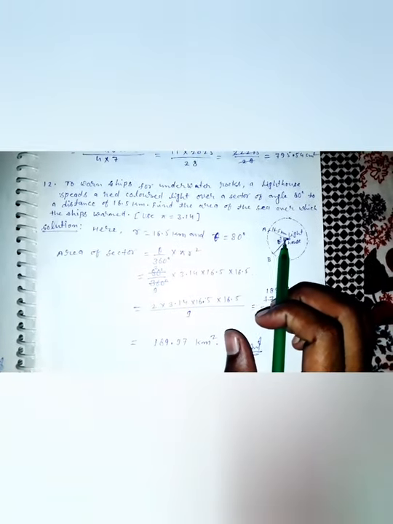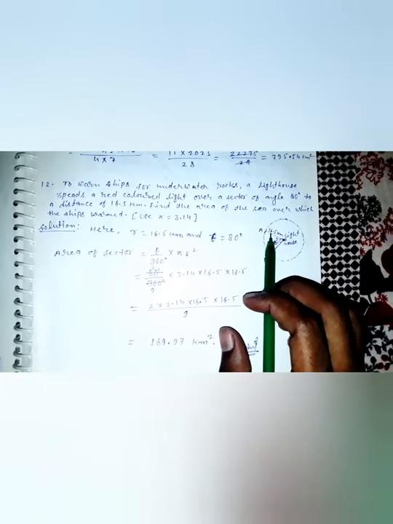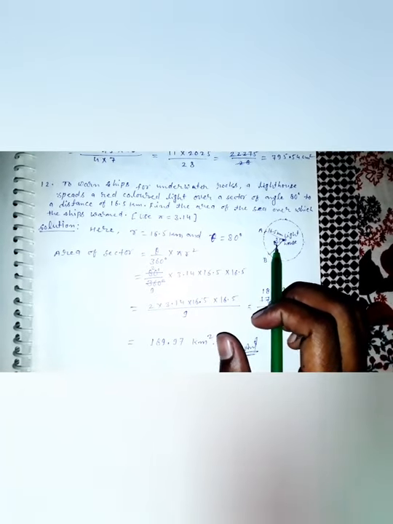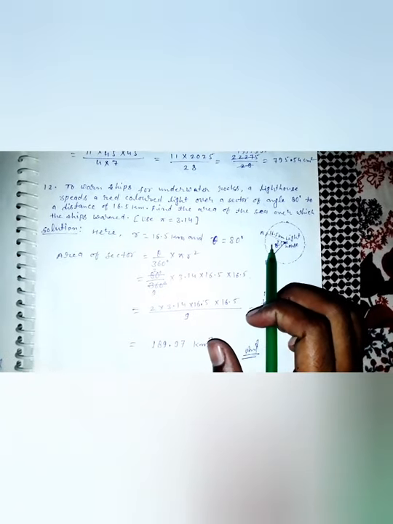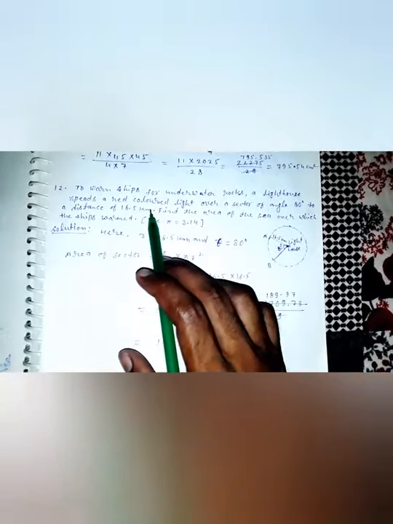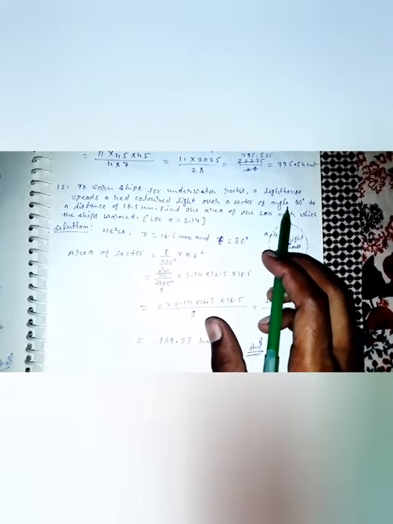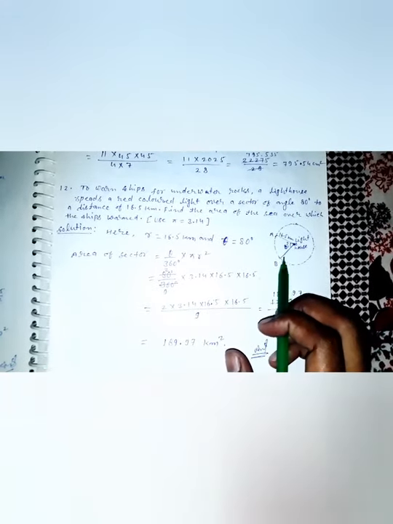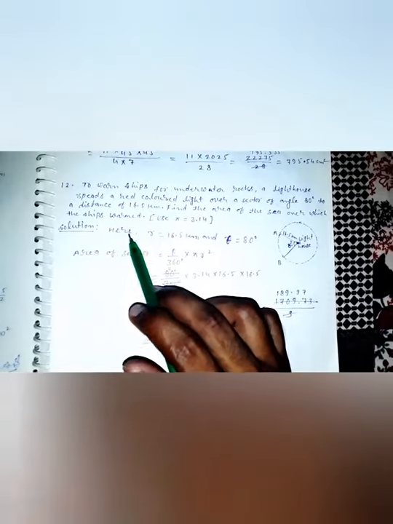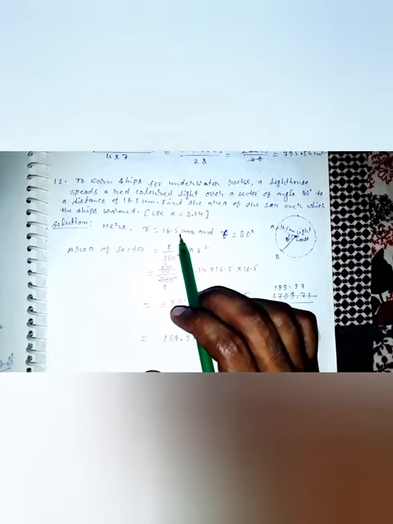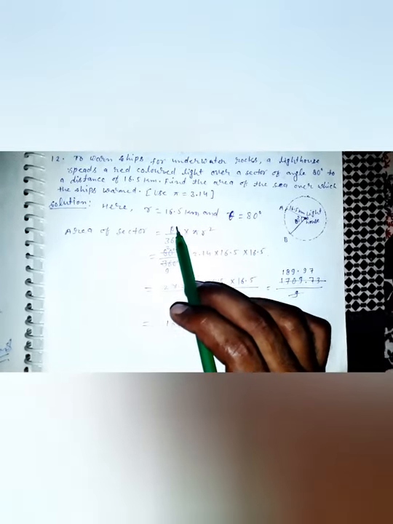So here this is the lighthouse. This is the angle of the light's color, 80 degrees. This sector is 80 degrees. So here r is equal to 16.5 kilometers and theta is equal to 80 degrees. Area of sector is equal to theta upon 360 into pi r squared.